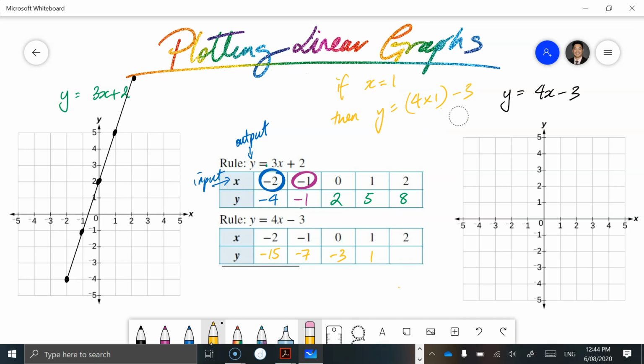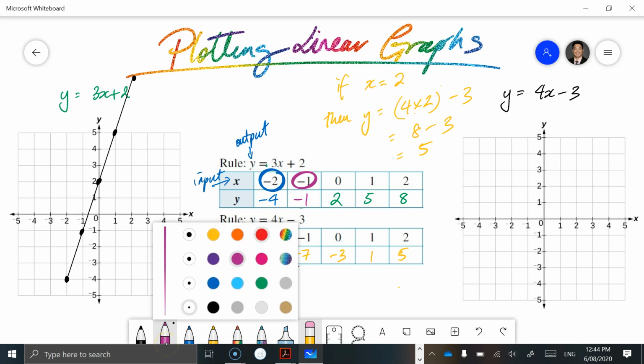And then lastly, if we have x is equal to 2, then y is equal to 4 times 2 minus 3, which is 8 minus 3 and equals 5. Alright, so let's plot this, and I have a feeling like I've run out of space, but that's okay.